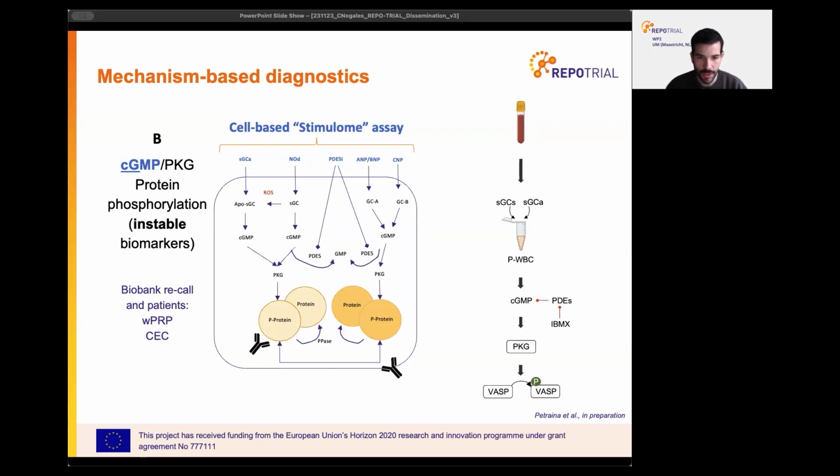For example, to detect the ROS-CYP endotype, apo-sGC can be probed using sGC activators, and sGC using sGC stimulators, and the downstream phosphorylated VASP response to the stimulation is used as the final readout.